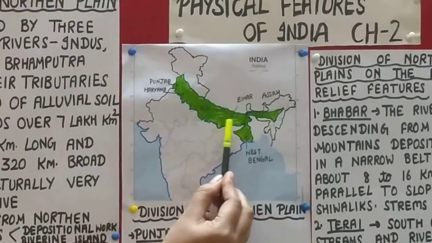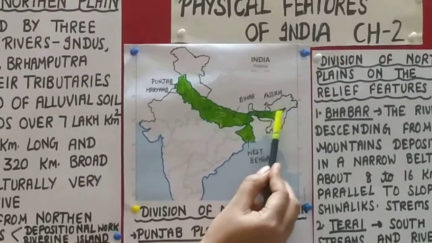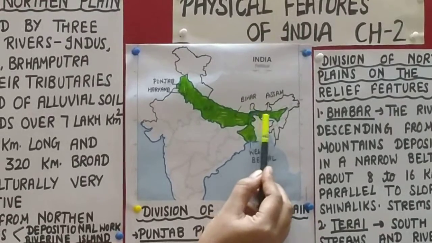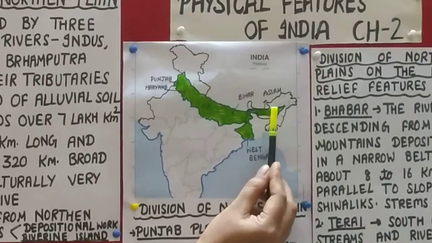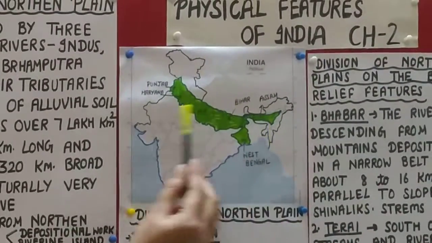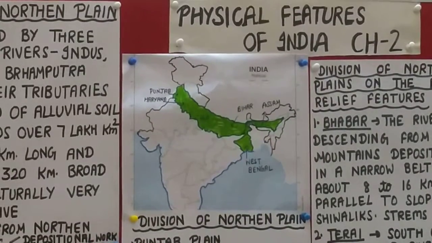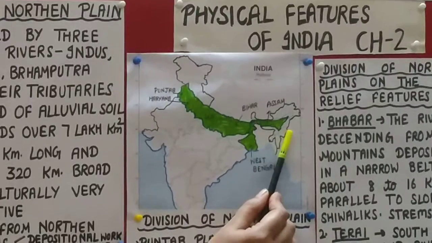East of that, the area of Assam, this plain is formed by the Brahmaputra river. So east of Bengal, this is known as the Assam plain or Brahmaputra plain, and collectively we call it the Ganga Brahmaputra plain. So this was the division on the basis of region.